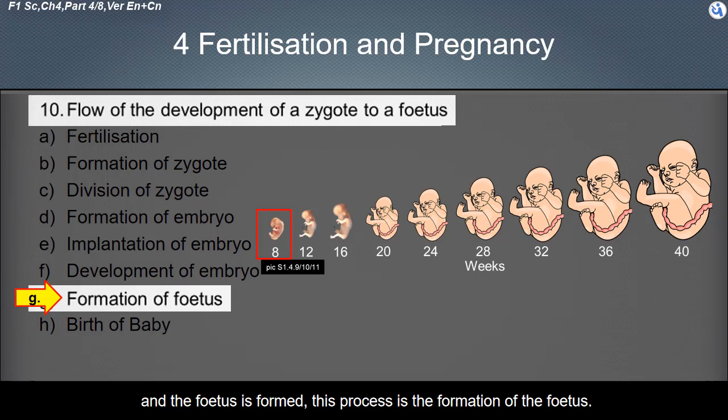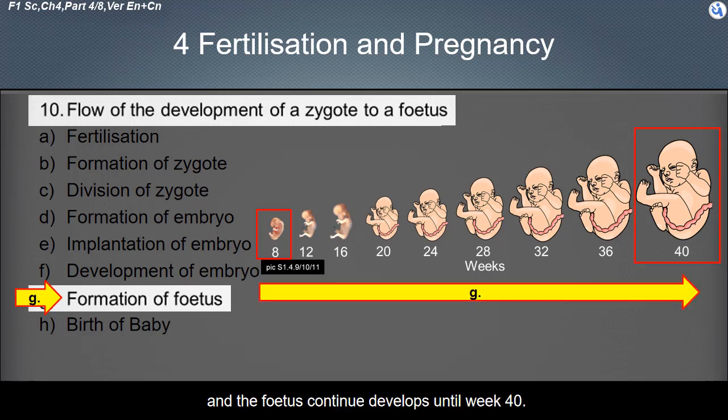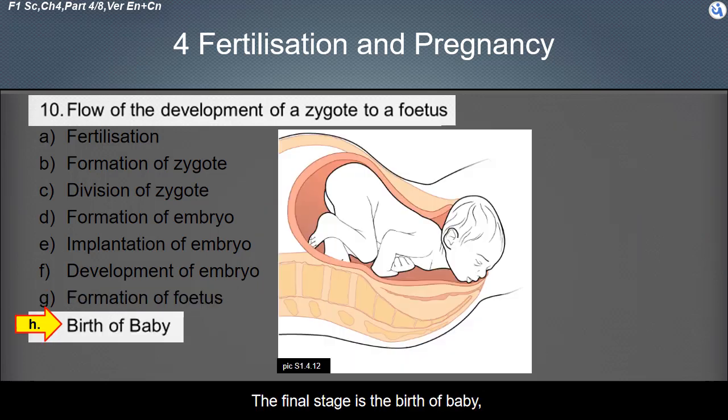This process is the formation of the fetus. And the fetus continues to develop until week 40. The final stage is the birth of the baby.